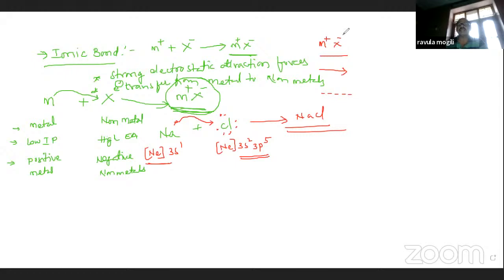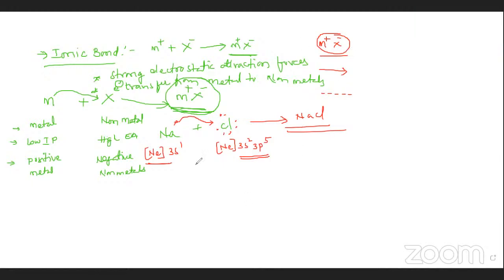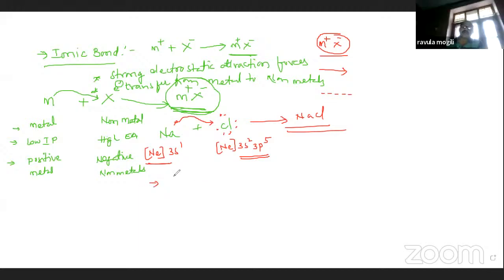Positive and negative charges. It is denoted by charges. So this is regarding the bond. Now, what are the properties of ionic compounds? Ionic compounds may exist in the solid state. These are crystalline solids.